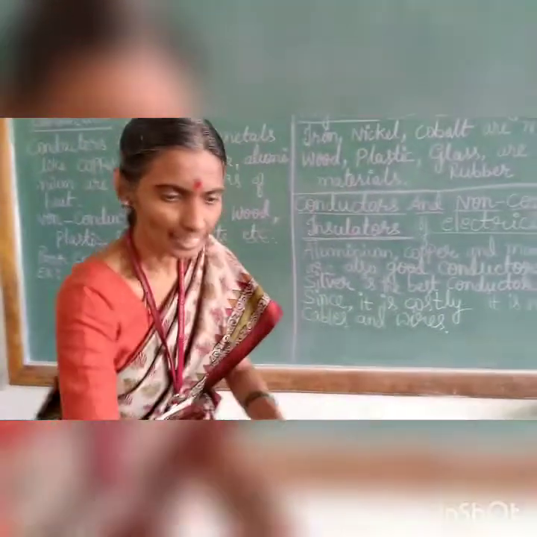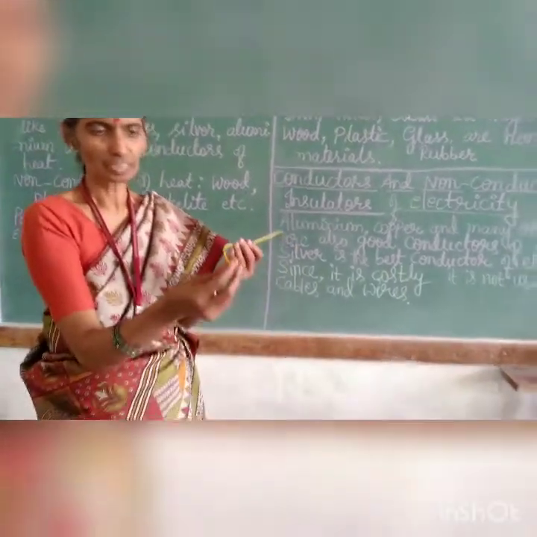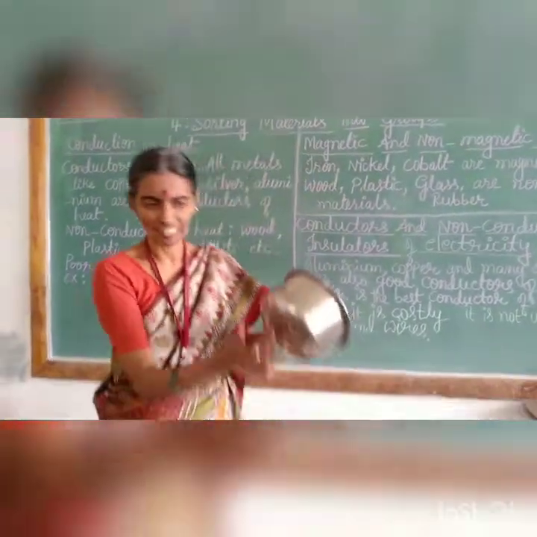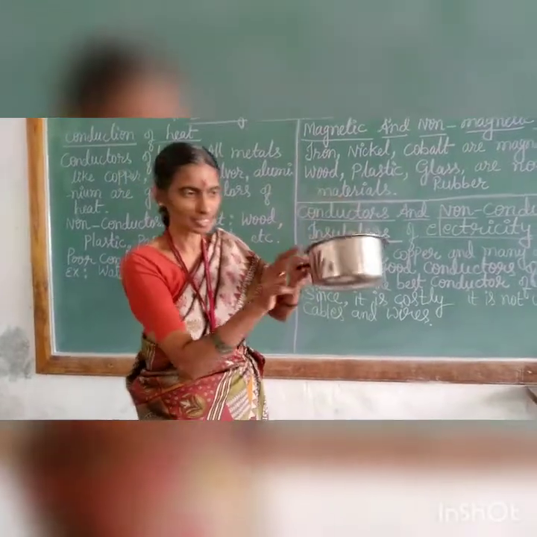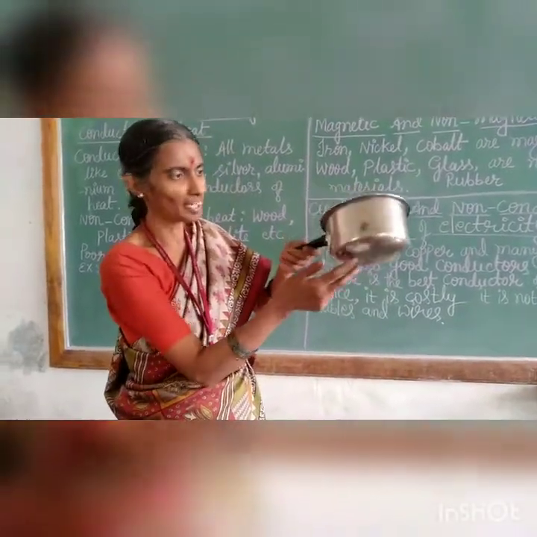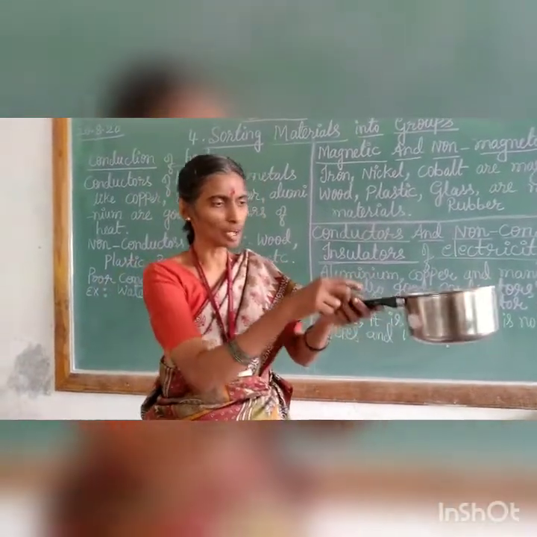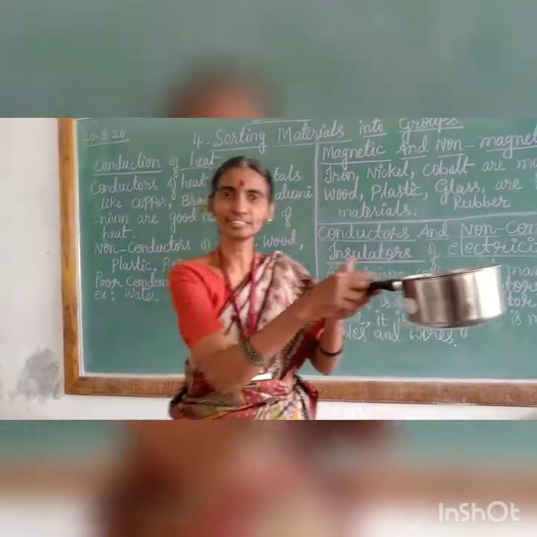You know, that is why copper is used in electrical wires. Even some vessels have bottoms made of copper. And now I want to tell you about the non-conductors of heat.